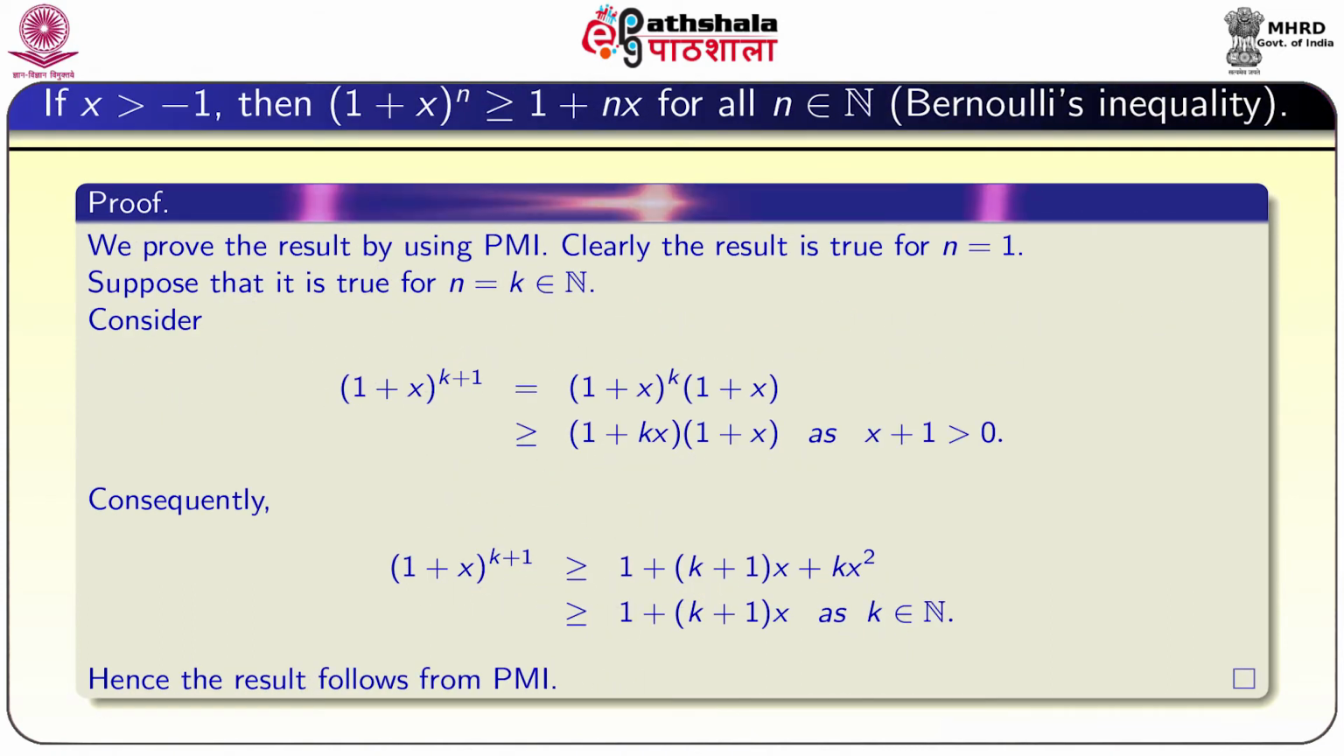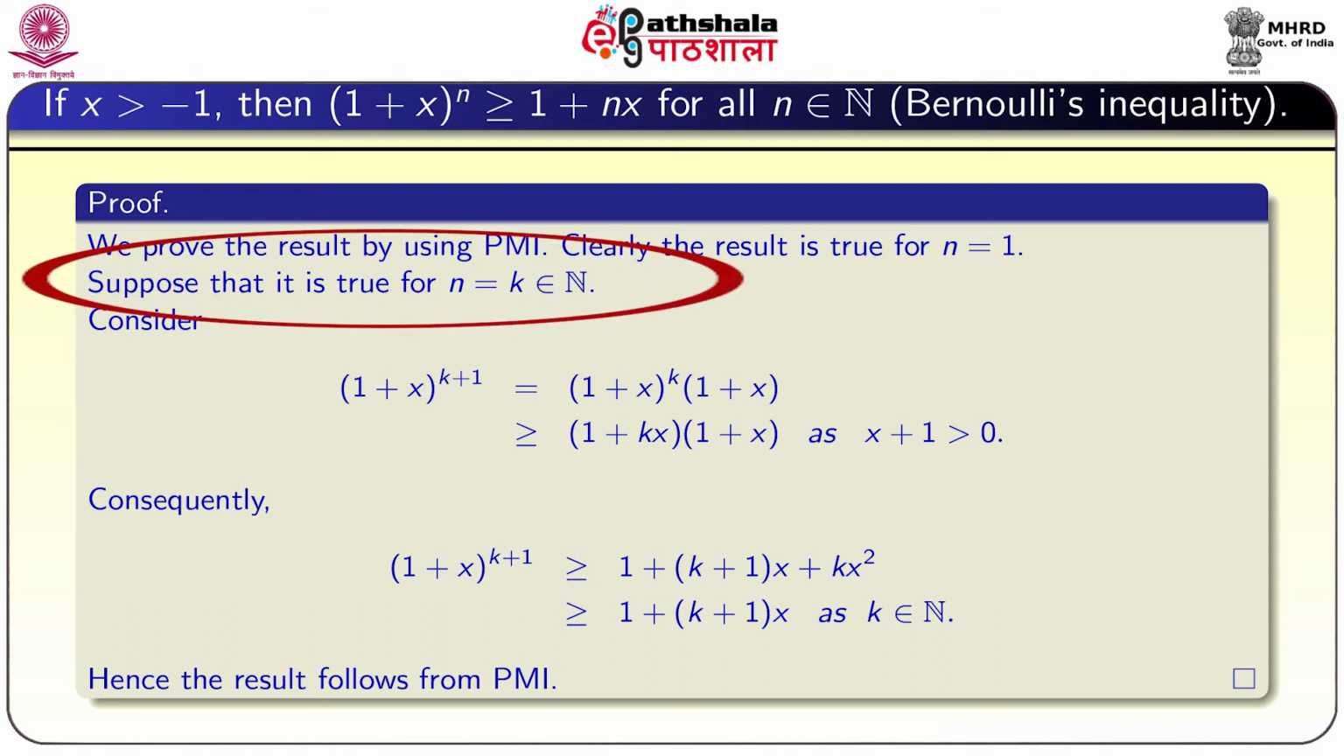Now, another example is called Bernoulli's inequality. If x is greater than minus 1, then 1 plus x whole power n is greater than or equal to 1 plus n x for all n belonging to the natural numbers. We will also prove this by using induction, the principle of mathematical induction. Clearly, the result is true for n equal to 1. If you substitute there, 1 plus x whole power n greater than or equal to 1 plus n x, we will get equality, 1 plus x is equal to 1 plus x. So, the result is true for n equal to 1.